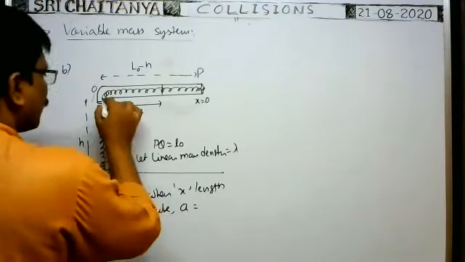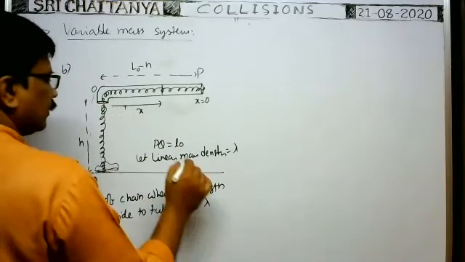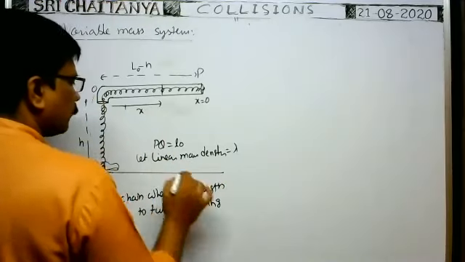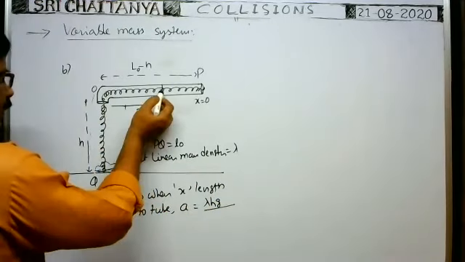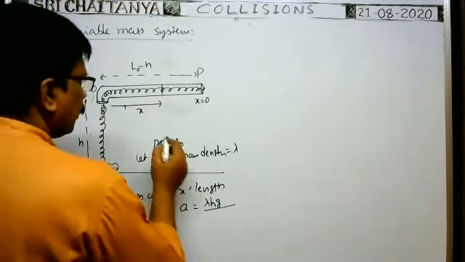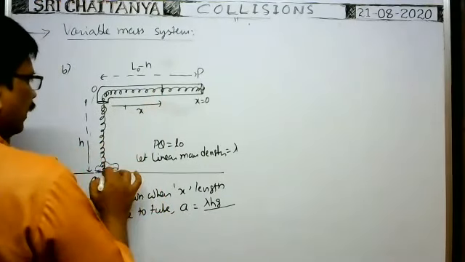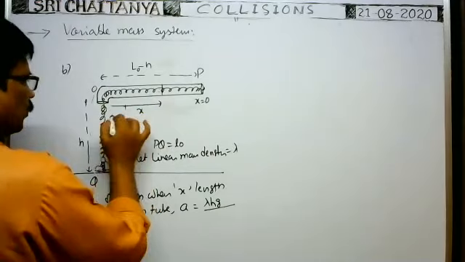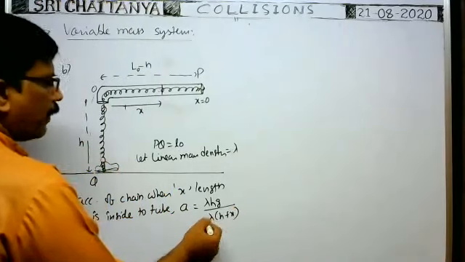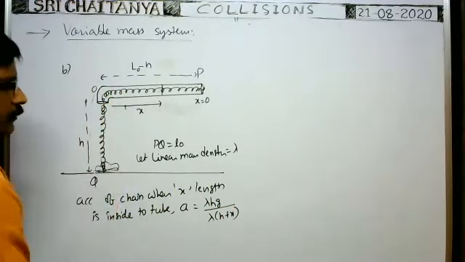Okay, then what is the weight of the hanging part? Mass per unit length is lambda, and for this much length, mass is lambda into h. Then into g, that is the weight of the hanging part. Because of this weight of the hanging part, the total length of the chain is moving with acceleration a at that instant. That is equal to the total mass of this chain. Total mass of the chain means the total length of the chain is h plus x. So lambda into h plus x. This is the mass of the chain moving because gravitational force acts on the entire chain.